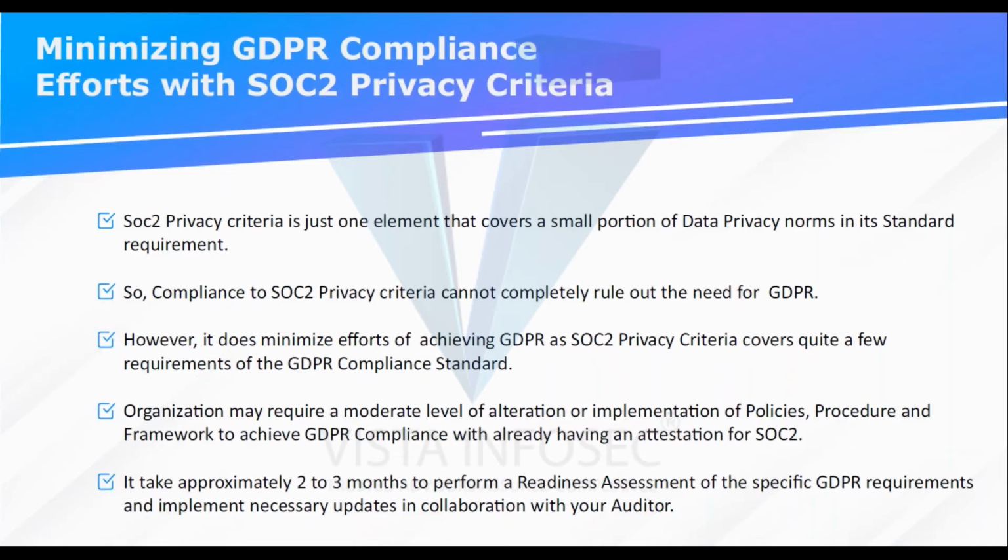As I said many times, if you've already done GDPR properly, the SOC 2 privacy criterion is just like a walk in the park, but not the other way around. So if you have just done your SOC 2 privacy criterion, GDPR will still take you maybe 2 to 3 months, depending on your scope.